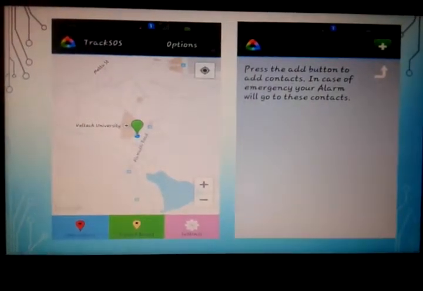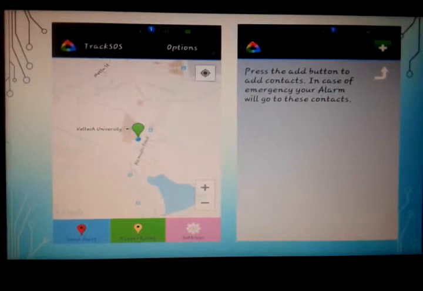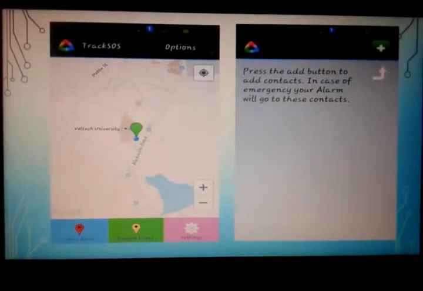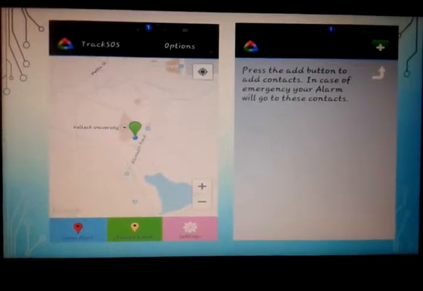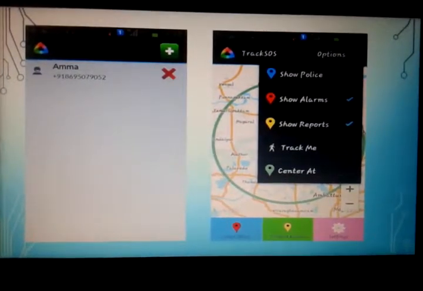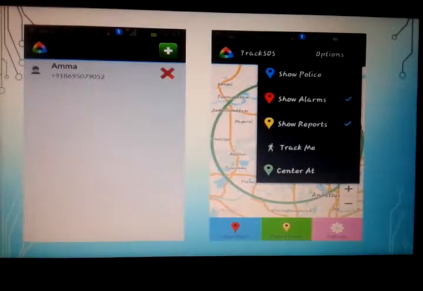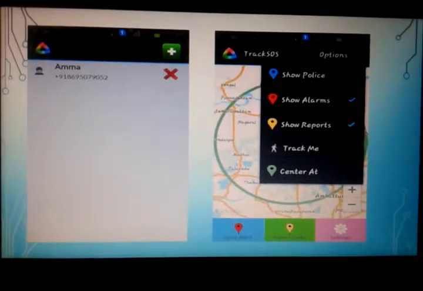And here by pressing that green color add symbol, we can add our alarm contacts. Alarm contacts means once we add those contacts, our present location will be sent to those contacts in a period of time. And then options will be shown, so many options like show police, show alarms, show reports. We can enable them and disable them whenever we want.